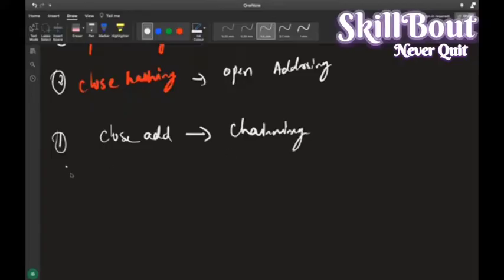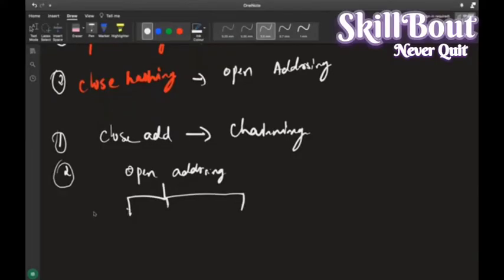Closed addressing has chaining. In the second one, open addressing, you have three concepts, the concept of probing. The first one is linear probing.